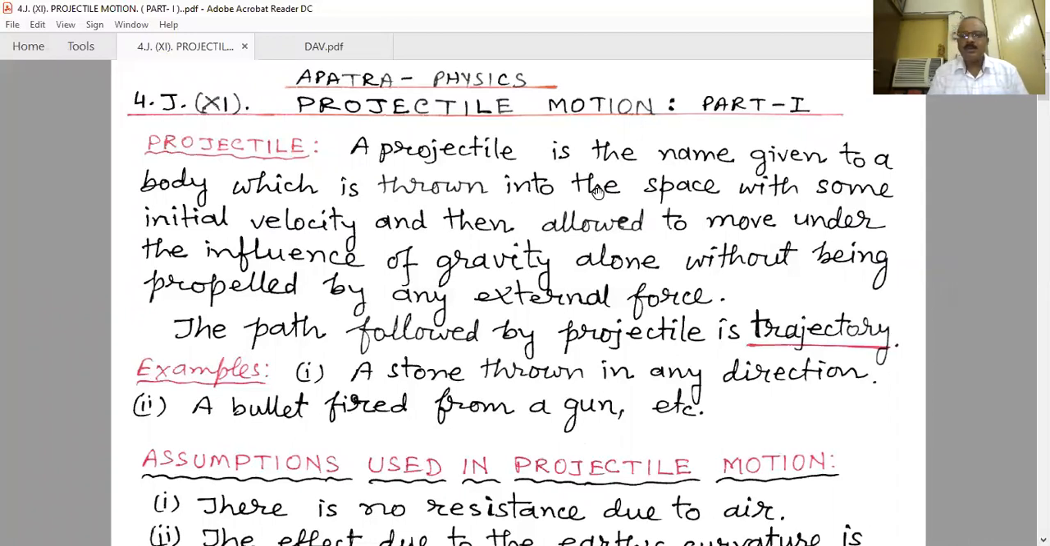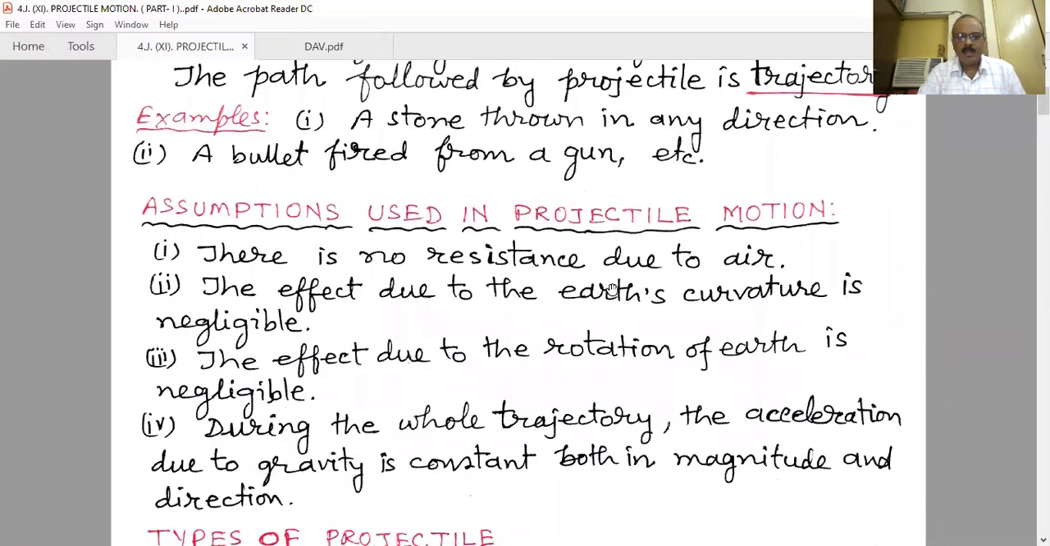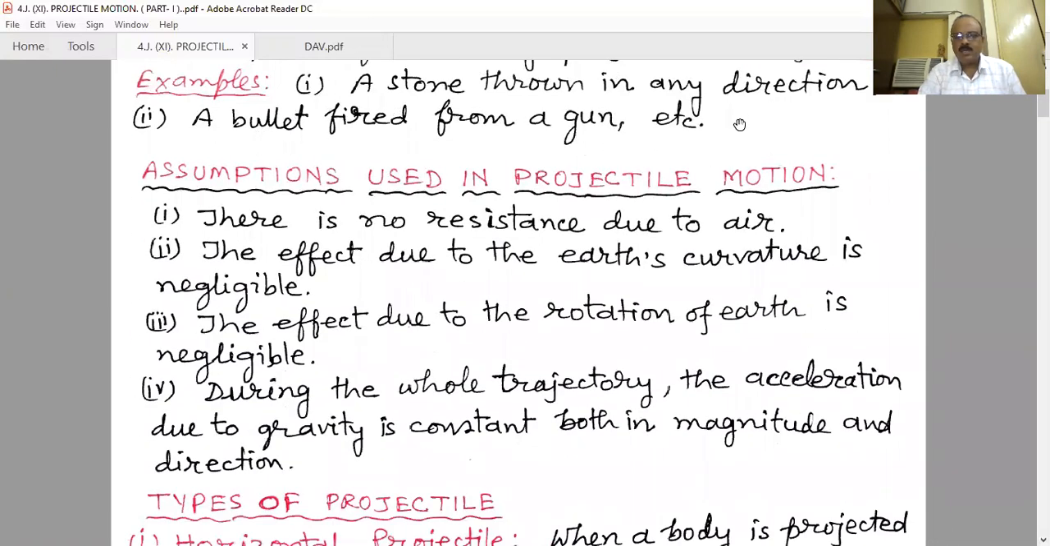There are several common examples in our daily life. Even if a stone is thrown in any direction, that stone is nothing but a projectile. And if a bullet is fired from a gun, that bullet is also a projectile. The movement taking place, that type of motion, is projectile motion. And when we consider projectile motion, we are taking some assumptions.